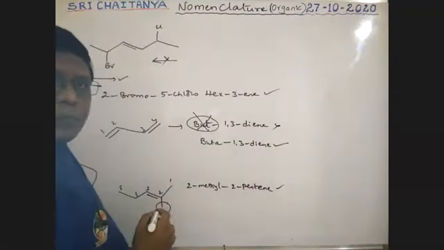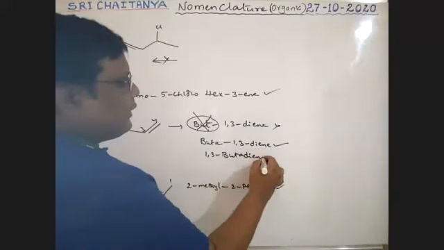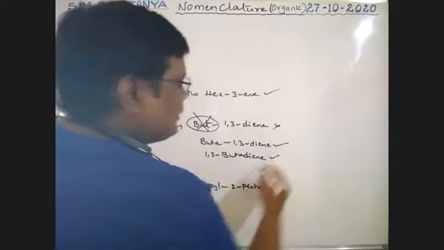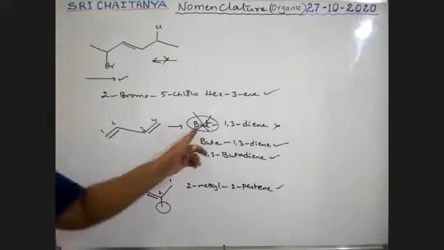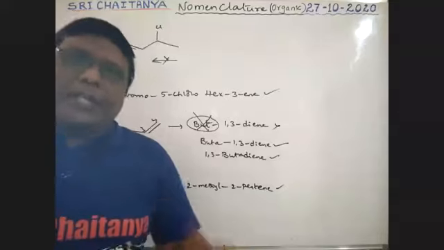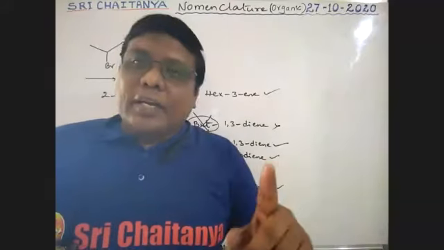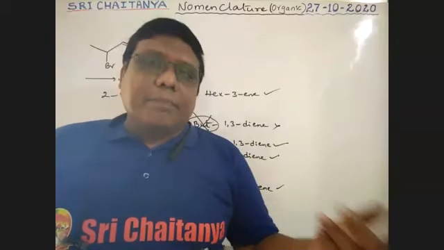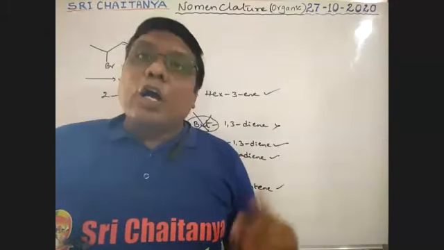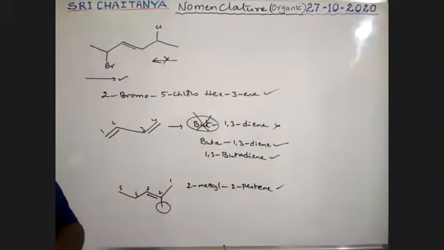Or 1,3-butadiene. It is also accepted. 1,3-butadiene or buta-1,3-diene. But not just "but". "But" is not accepted. It is the rule. Please maintain. Okay. So when 2 double bonds are there, the letter A is added at the end of the root word. Hepta, not hept, it is hepta. Okay, octa. Two double bonds are there. So more than 1 double bond is there. Octa, deca, like that, A is the last letter of the root word.